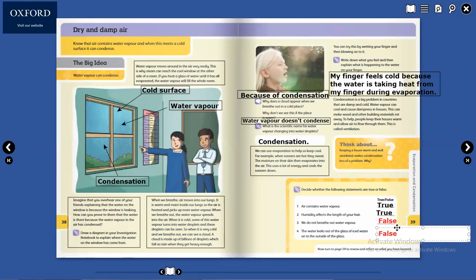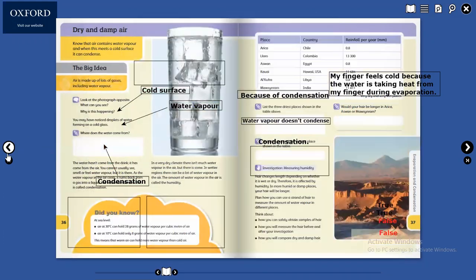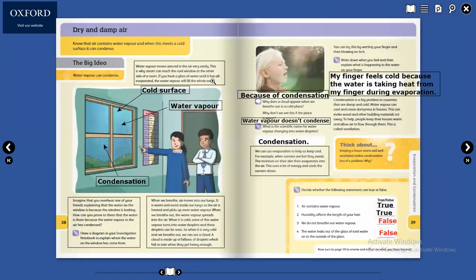The water vapor from the air condenses on the surface of the water glass. It is false. The question is, water comes out from the glass from here, meaning it leaks. Is there a hole? False, because the water condenses on the outside surface of the water glass, it does not leak out.